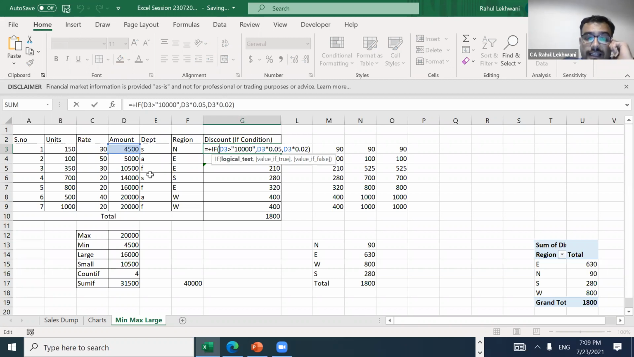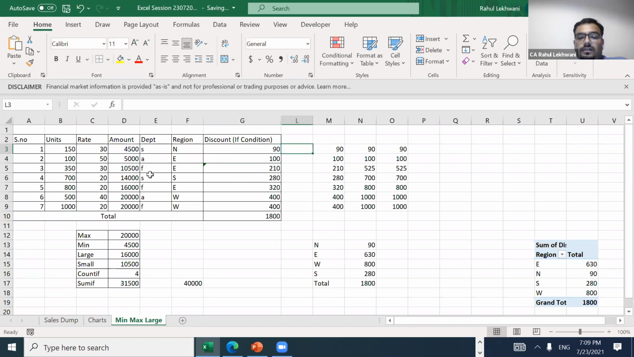If this cell is greater than 10,000, okay, IF function has been used, okay, again a very important tool. Through IF function you can have various different formulas, IF, AND, IF, OR, okay, many formulas are there. So if this D3 is greater than 10,000, then D3 into 0.05, that means if it is more than 10,000, then 5% discount will be there. And otherwise, that means if it is less than 10,000, then only 2%.